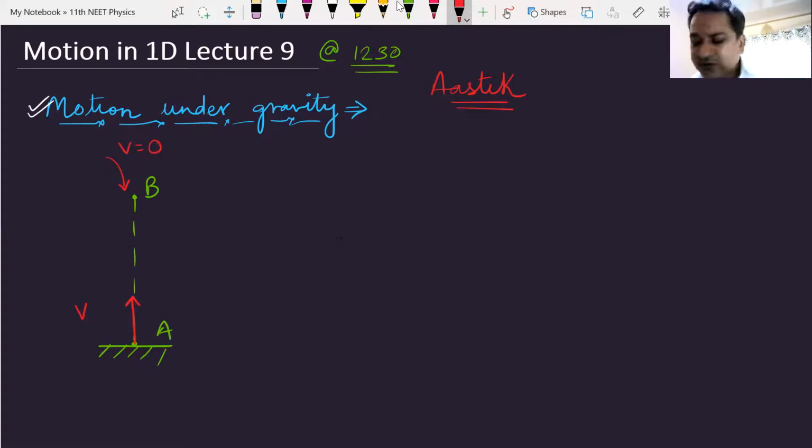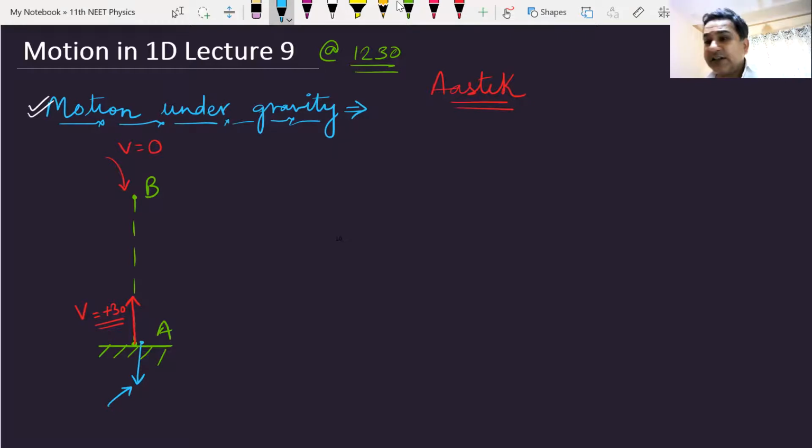Let me give some values. Let me call this velocity plus 30. So it has been thrown up with a velocity of 30 meters per second upwards from point A. It will reach point B and then it will fall down. When it falls down, it will again come back to the point A and then it will strike the ground.